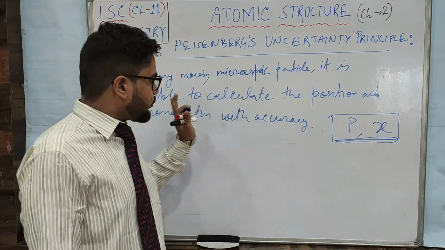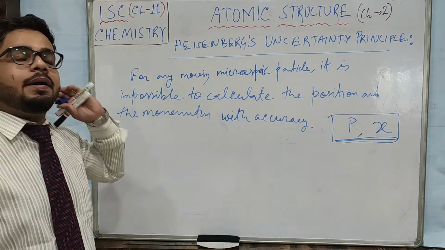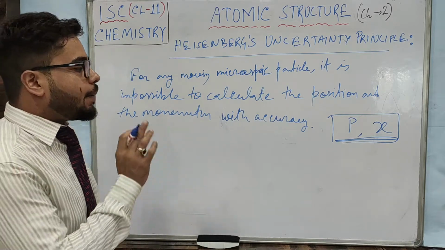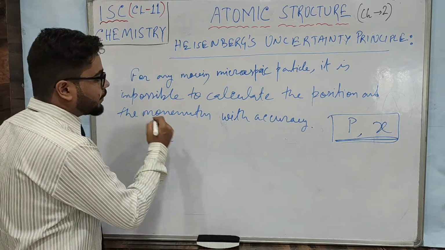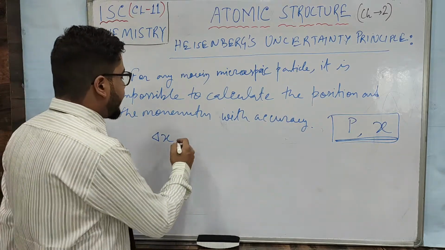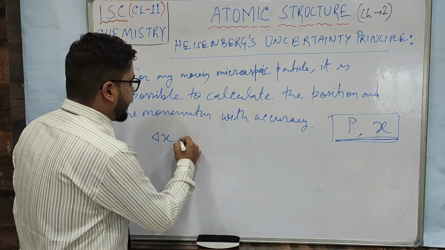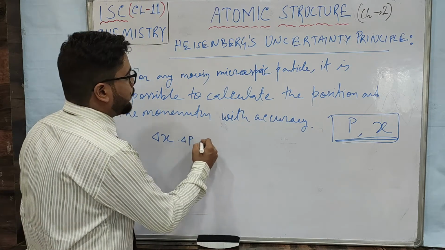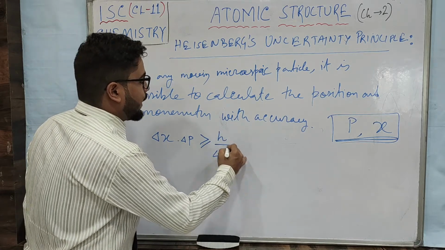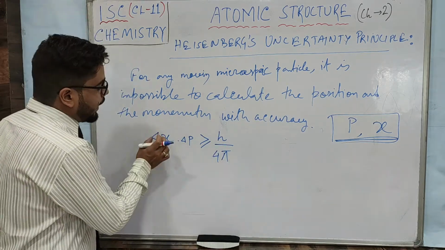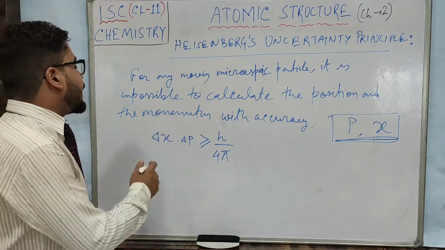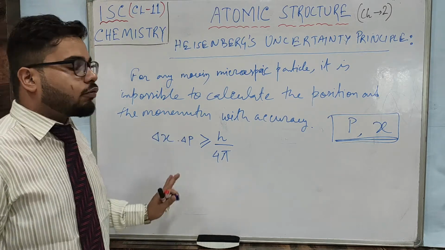To establish that, he gave one mathematical deduction also. If the error in calculating the position is delta x and the error in calculating the momentum is delta p, then delta x multiplied by delta p will be greater than or equal to h by 4 pi. H is Planck's constant, you know. The product of the error in measuring the position and the error in measuring the momentum will always be greater than or equal to what?